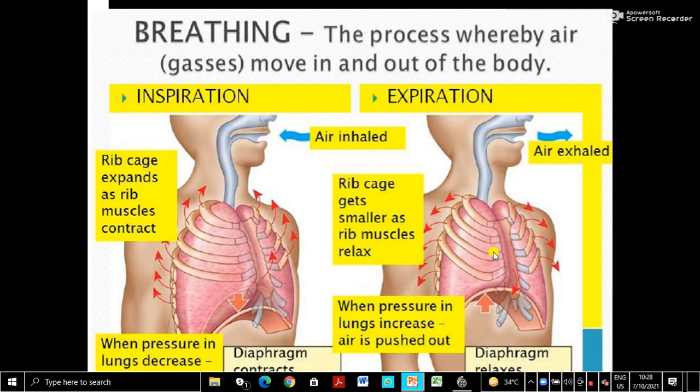So what happened? Volume decreases, and volume decreases means pressure increases, and the pressure is higher than the atmospheric air. So air is exhaled out. Okay, so air is exhaled out, and this is called expiration or exhalation. So this is the mechanism of breathing. The mechanism of breathing involves inspiration and expiration, and inspiration takes place like this, and expiration takes place like this. I have explained. You can draw this diagram to show the breathing mechanism in your notebook.